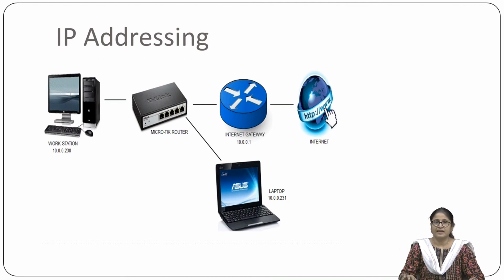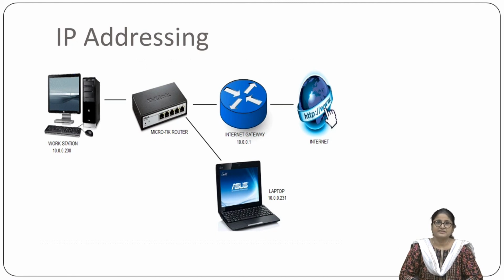The numbering in the IP address is divided into two sections. The first one is called the network section, which specifies the type of network, and the second section is the host section, which specifies the exact location of the device.